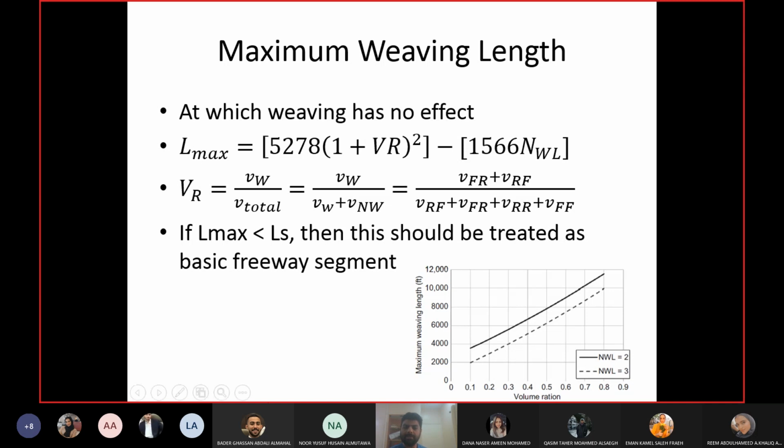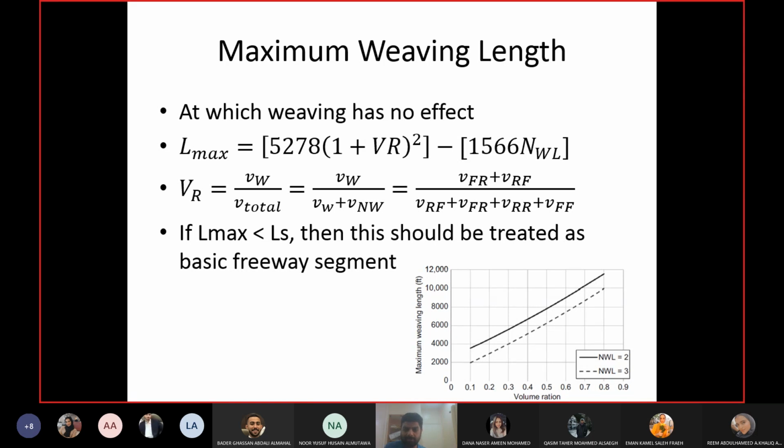And you can see the volume ratio. When your volume ratio will increase, how? The volume ratio will increase if the weaving volume is increasing, right? If the weaving volume is increasing, the numerator will increase, then the ratio will increase. So when the volume ratio increases, you can see here I need more length to get rid of the turbulence. If weaving volume is higher, then the distance between the two ramps should be higher as well.